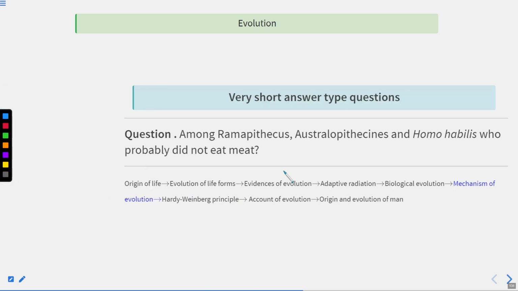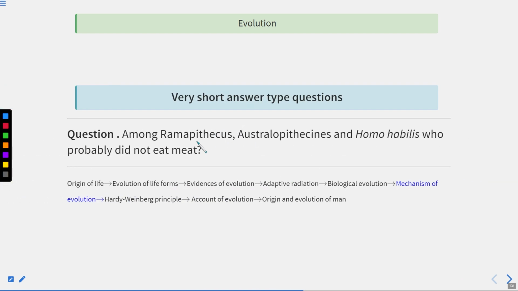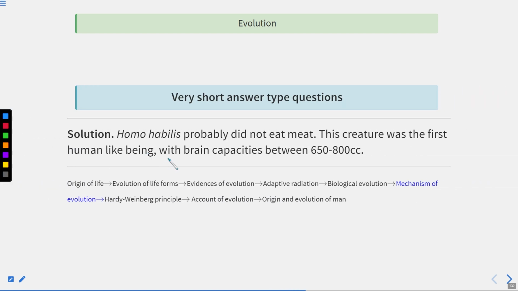Now let's talk about the next question. Among Ramapithecus, Australopithecus and Homo habilis, who probably did not eat meat? Homo habilis probably did not eat meat. This creature was the first human-like being with a brain capacity between 650 to 800 cc. Okay, this is clear.